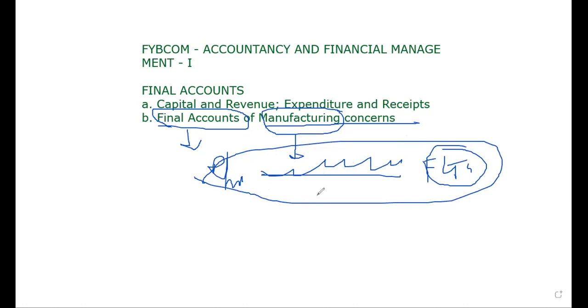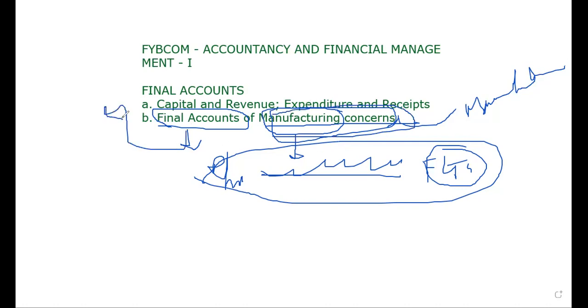The person or the organization doing this manufacturing process is called a manufacturing concern. And the person who controls all the activity is called the manufacturer. Now you have to prepare the accounts of the manufacturing concern. Now, what do final accounts mean? Which accounts are you going to prepare as the final accounts of the manufacturing concern?